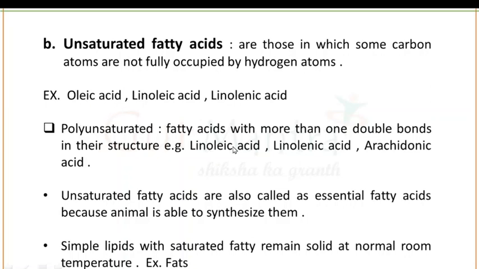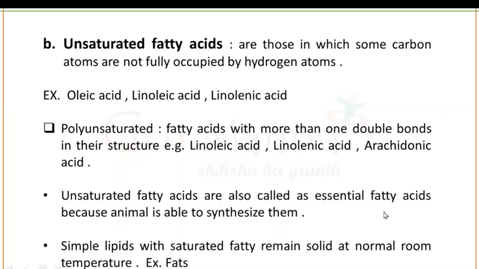Polyunsaturated fatty acids are those fatty acids with more than one double bond present in the structure of unsaturated fatty acids. Examples are linoleic acid, linolenic acid and arachidonic acid. These are also known as essential fatty acids. Why are these known as essential fatty acids?